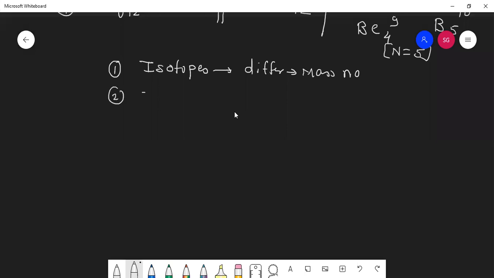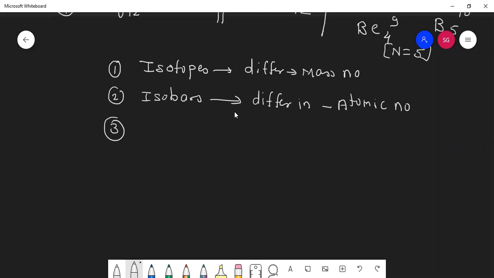Then second, isobars, different atomic number. Third, what we learned third: difference between neutron and proton. What is that? Isodiaphers.